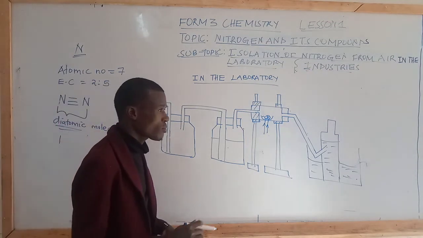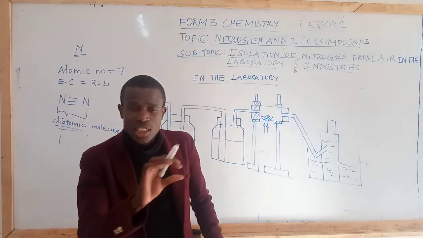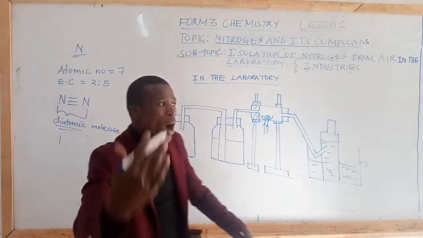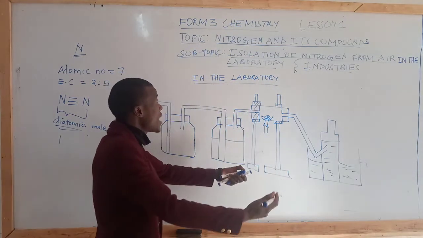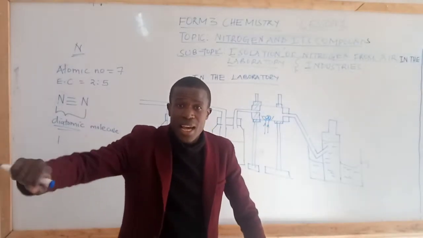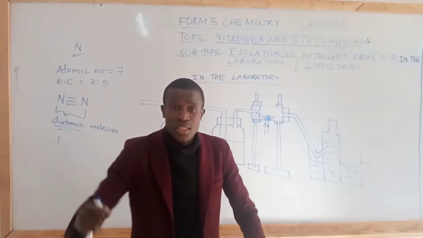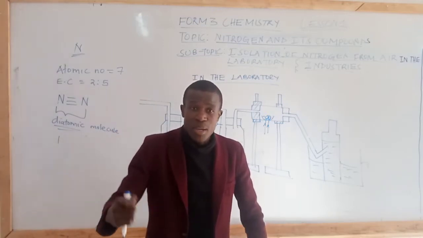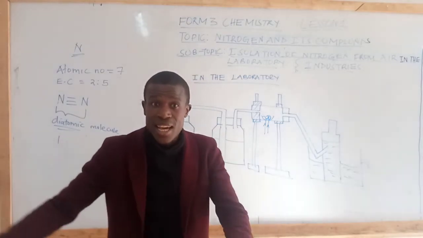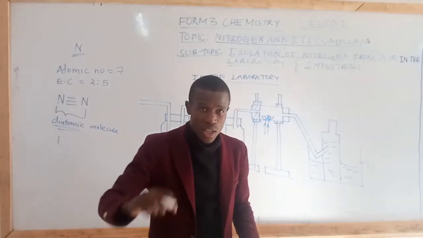Students, after having understood some facts about nitrogen, the question is, why should we study nitrogen and its compounds? Nitrogen is one of the elements, as I have mentioned, belonging to the first 20 elements, which is very vital since it can be used to manufacture different compounds which are needed even by plants, even animals, to be precise, living organisms.